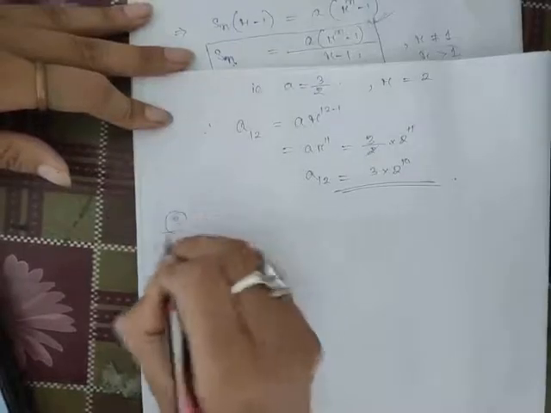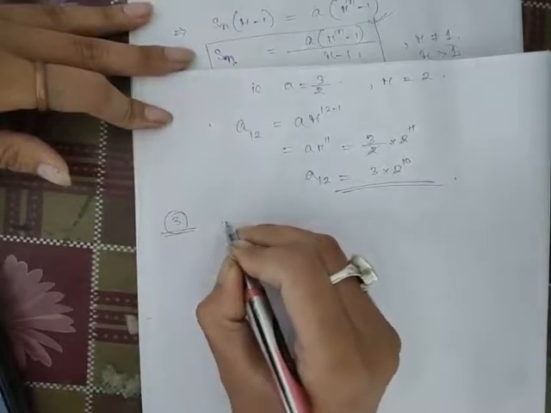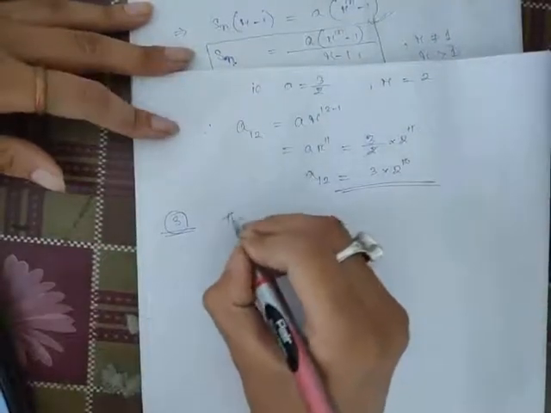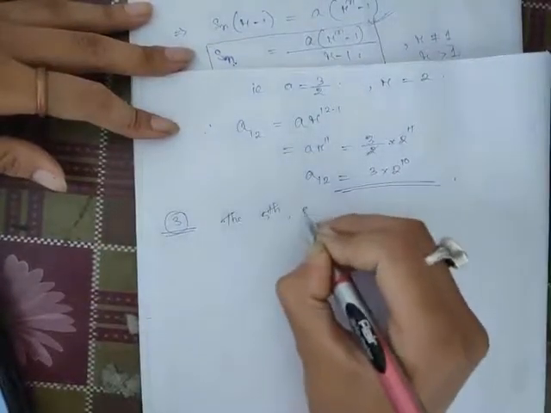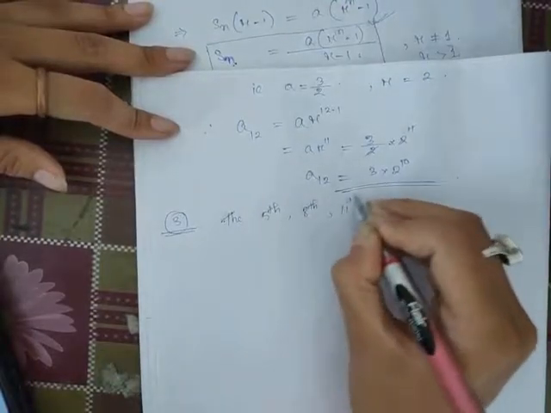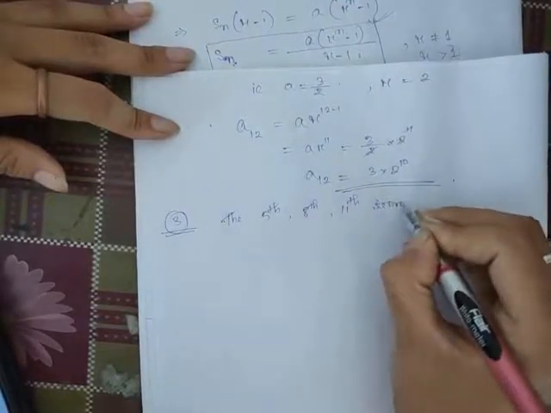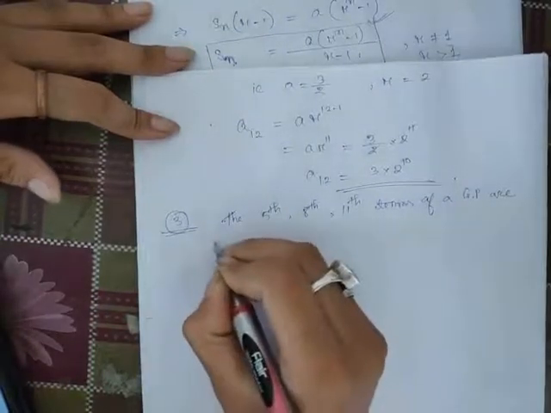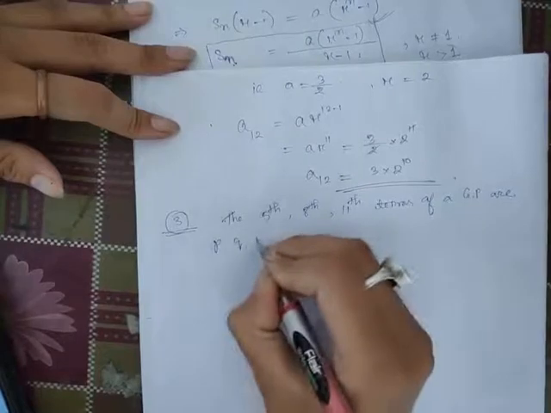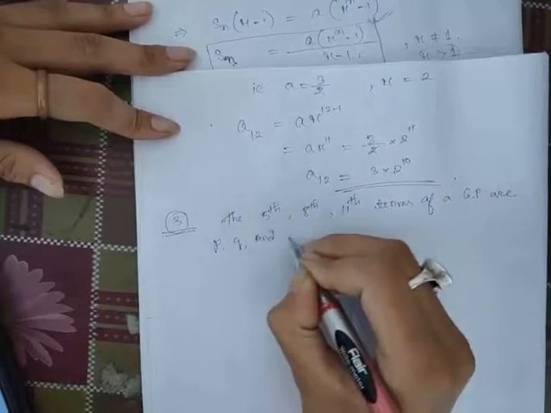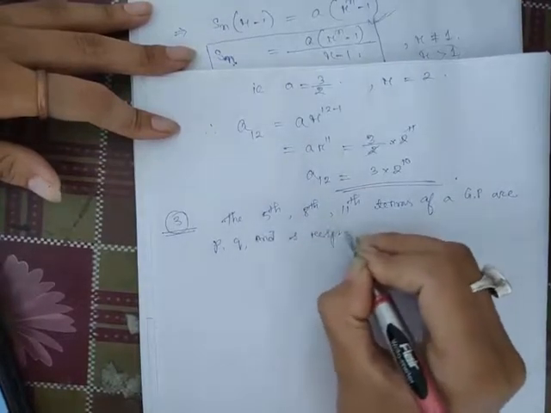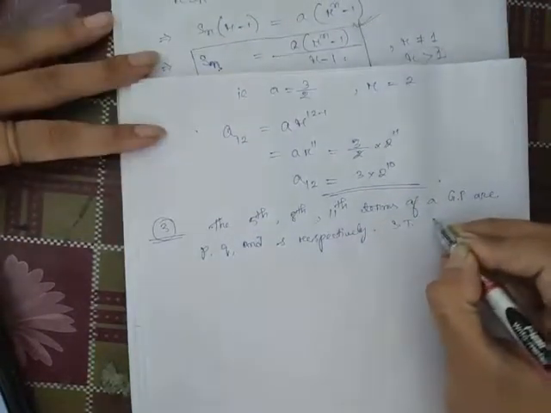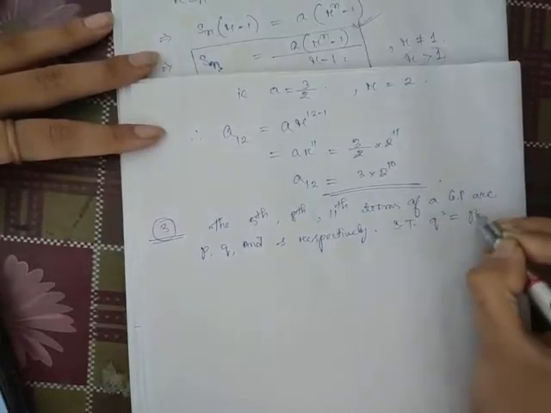Now check question number 3. The 5th, 8th and 11th terms of a geometric progression are P, Q and S respectively. Show that Q square equal to PS.